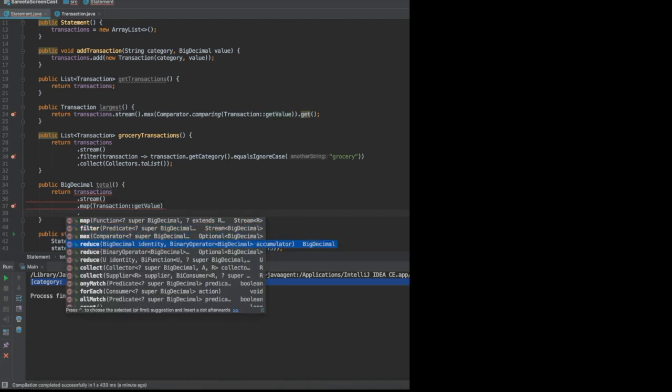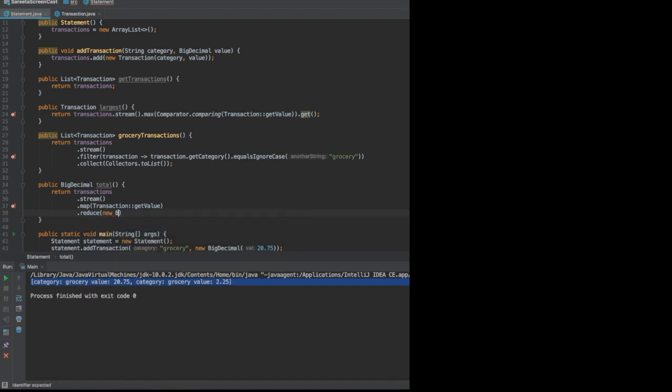Next, we will call the reduce method. Now what reduce does is that it takes an initial value, and in our case it's going to be 0 since the total starts at 0, and then it takes a lambda expression which takes in 2 values and produces a single value from those 2 values. So what reduce does is call our lambda expression, which in this case is the add method, since we are adding values together to get the total.